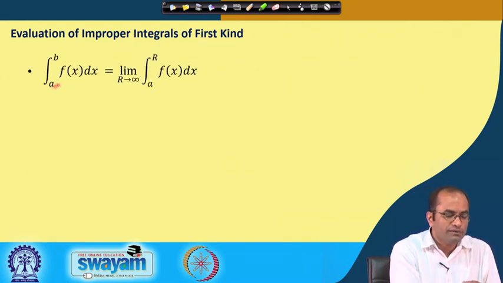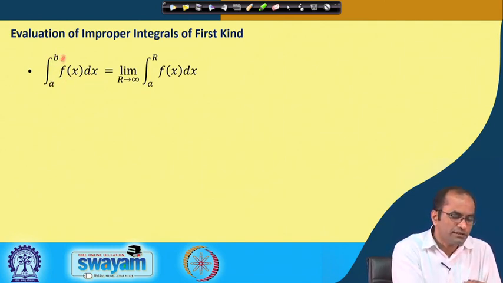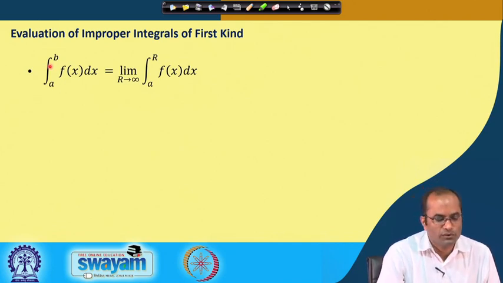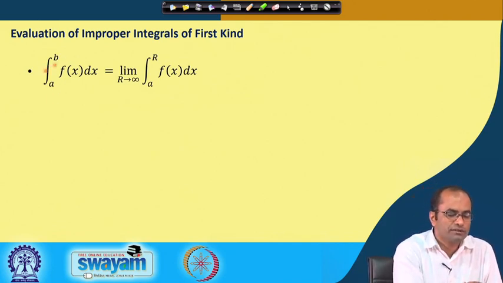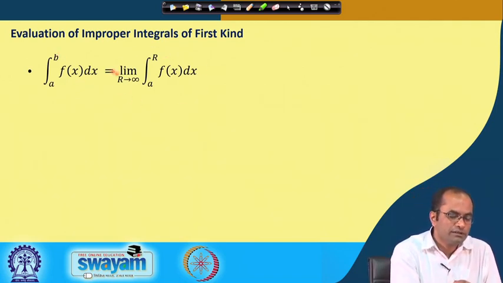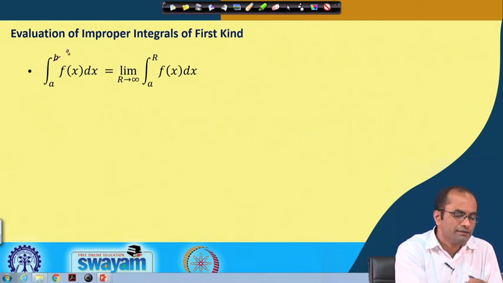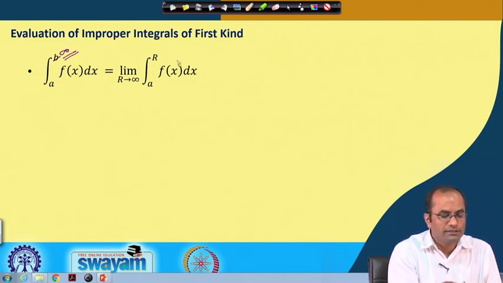So, for example, we have the integral from a to b of f(x) dx, and suppose that this b is going to infinity. So, this is the integral of the first kind, and we assume here that b is approaching infinity. In this case what will we consider? We will consider the integral from a to r. So, this b which is infinity we have replaced by r, and then we are taking r to infinity. So, this is the integral of the first kind.